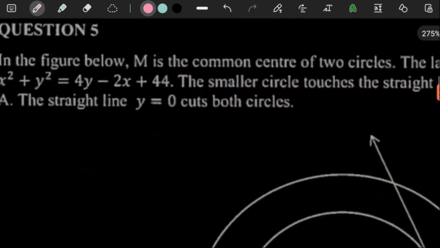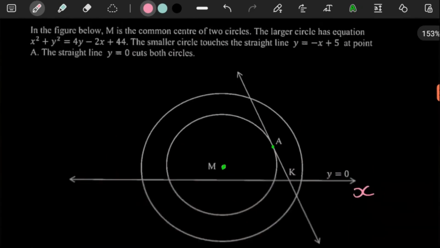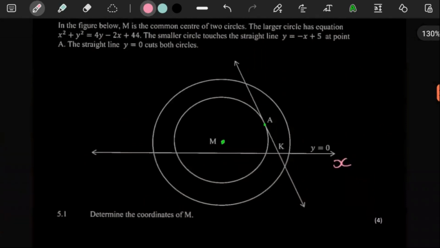We said to get the coordinates of M, we clearly just need to use the standard form of our circle. So we have to take this equation and put it into standard form. So this is x squared plus y squared equal to 4y minus 2x plus 44.